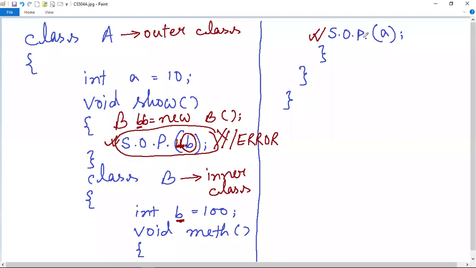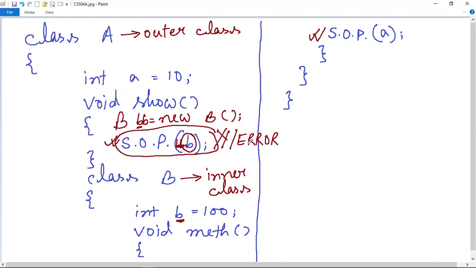One more thing before going into the static nested class, that is how the compilation of this program will take place. Let me tell you how the inner mechanism of the compilation works, and how the bytecodes and dot class files are created when you execute this program. Then after writing a program, I'll show you how to execute an inner class or nested class program.